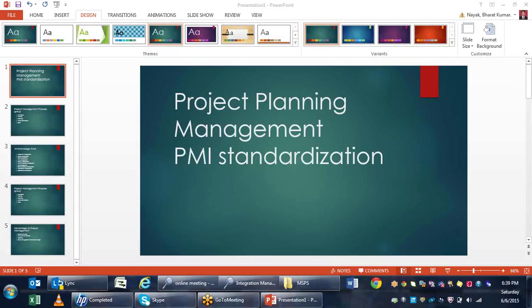For maintaining a project, I have to know the meaning of scope, the meaning of time, and the meaning of cost. To define a whole project, the project is defined by 5 process groups: the initialization process group, planning process group, executing process group, monitoring and controlling process group, and closing process group.